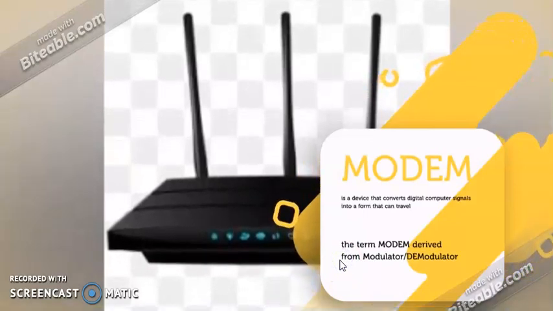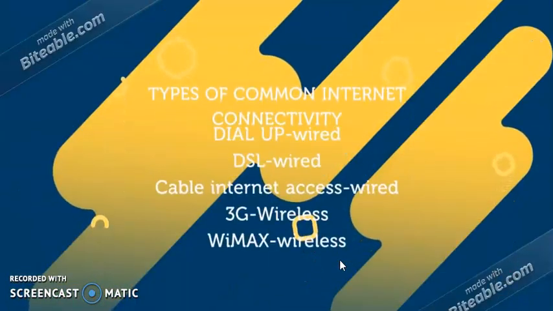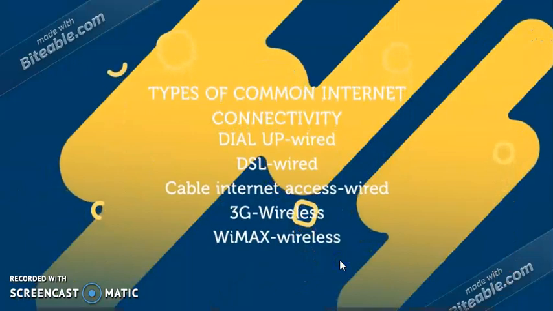Next is types of common internet connectivity. There are different types of internet connectivity available today. It can be widely categorized into wired and wireless access. Following table is a summary of different types of internet connectivity categorized into wired and wireless. Technologies such as dial-up, DSL, and cable internet access have wired connectivity, and 3G, WiMAX, and Wi-Fi are wireless connectivities.